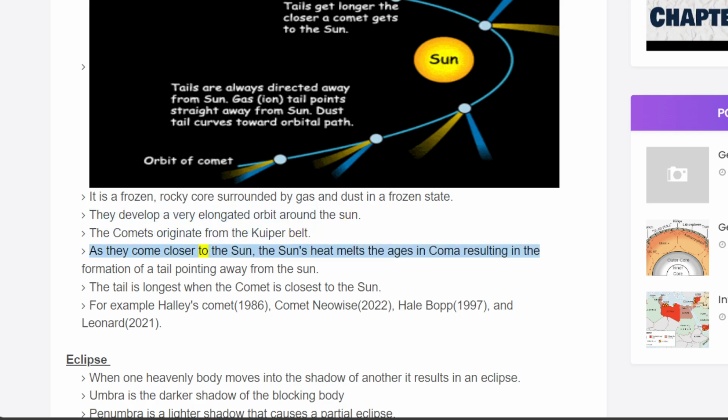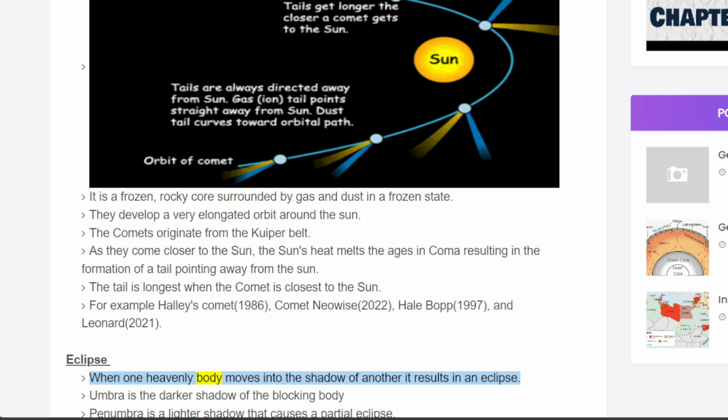As they come closer to the Sun, the Sun's heat melts the ices in the coma, resulting in the formation of a tail pointing away from the Sun. The tail is longest when the comet is closest to the Sun. For example, Halley's Comet, 1986, Comet Neowise, 2022, Hale-Bopp, 1997, and Leonard, 2021.